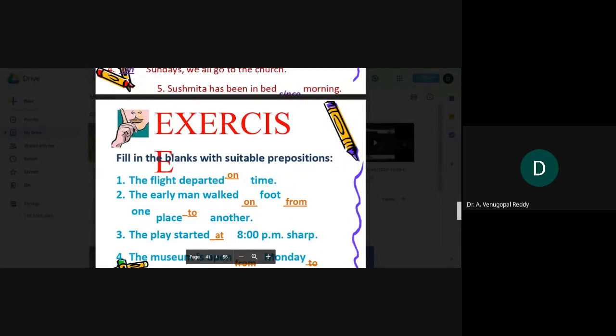Here, fill in the blanks with suitable prepositions. The flight departed on time. So it is a time on, as we have already discussed. On is a time preposition. Let us see the second example.